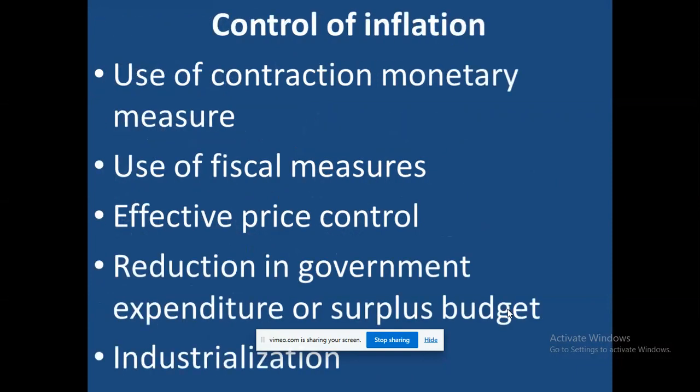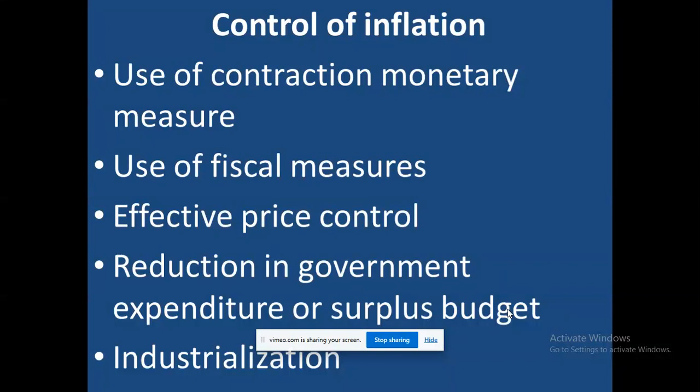Okay, let's move forward. How can we control inflation? Inflation can be controlled when we use what we call monetary measures. When there is a policy that controls the monetary aspects in the society, it can also control inflation.